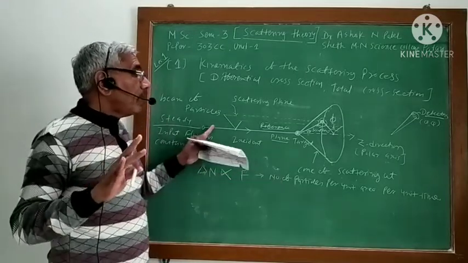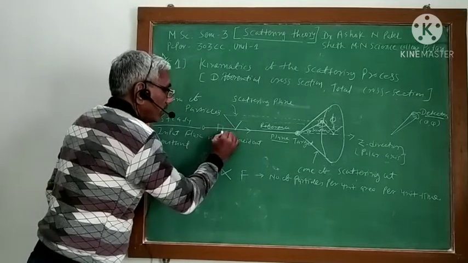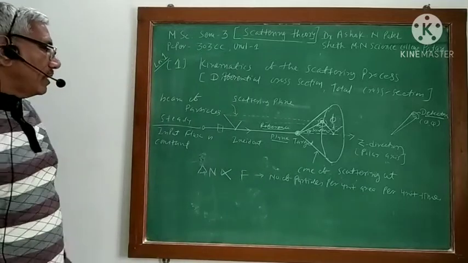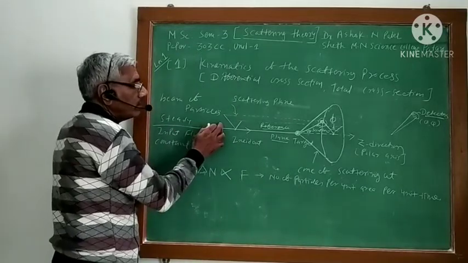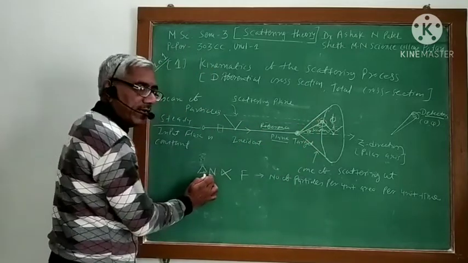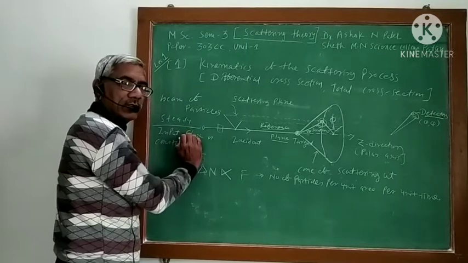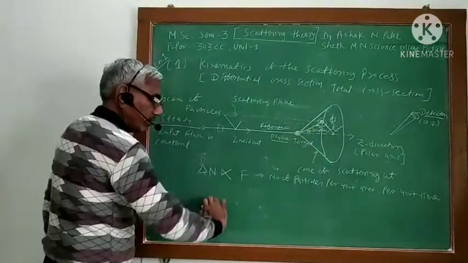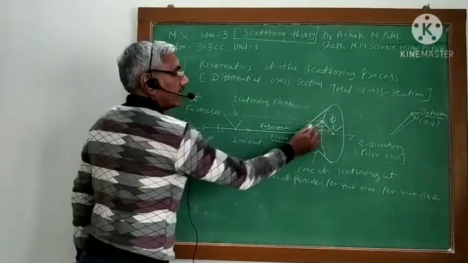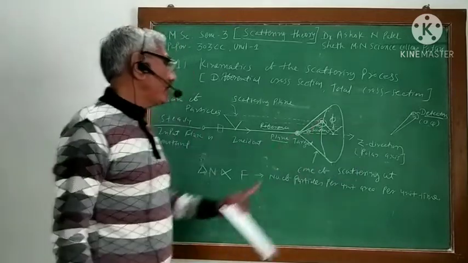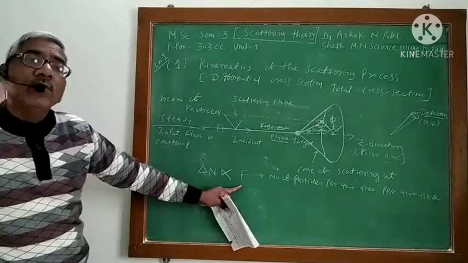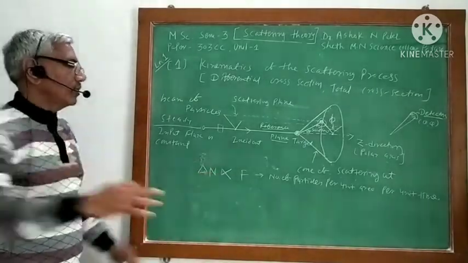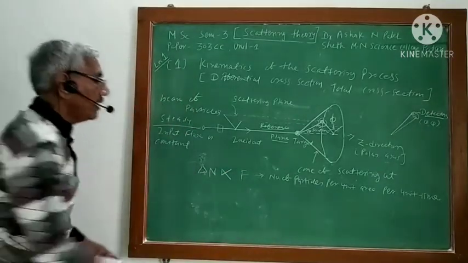it means the number of particles per unit area per unit time is my incident flux. So if the flux is more, the scattered particle number delta n will be more. If the input flux is less, the scattered particle number at the angle is also reduced. So the number of scattered particles at the angle theta phi depends on how much flow is coming. Flow is more, this will be more. Flow is less, this is less. So it is proportional to F.